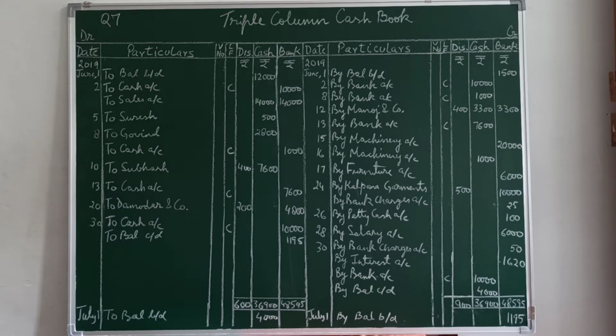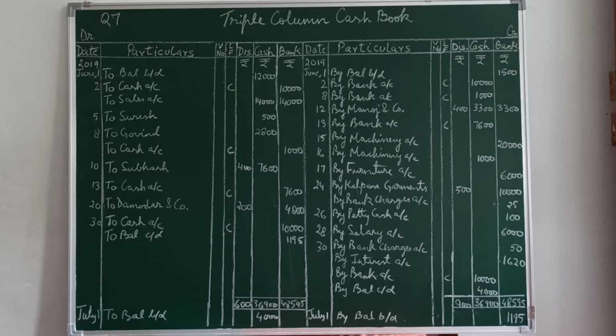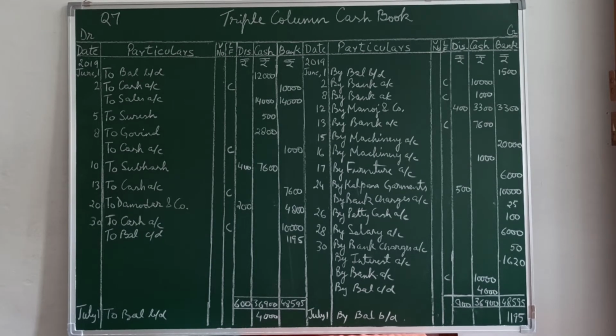Then we have: received a check for rupees 7,600 from Subhash in full settlement of rupees 8,000 due from him. Now you have to see in the question, if you have received a check, whether it is on the same day or on a future date. So going down the dates, we see that on 13th June the check was deposited. On 10th it will be considered as a cash transaction. So on 10th you write the date, to Subhash, cash column 7,600, and 8,000 was the amount due from him, so 400 is discount allowed.